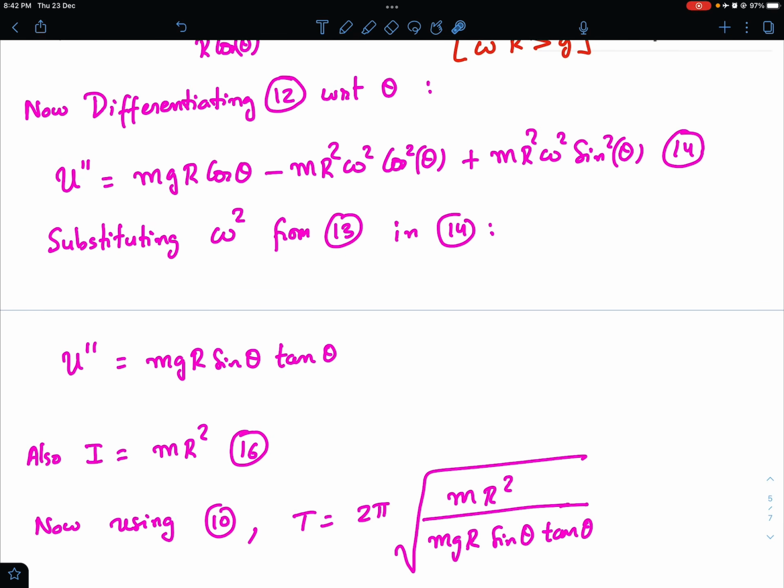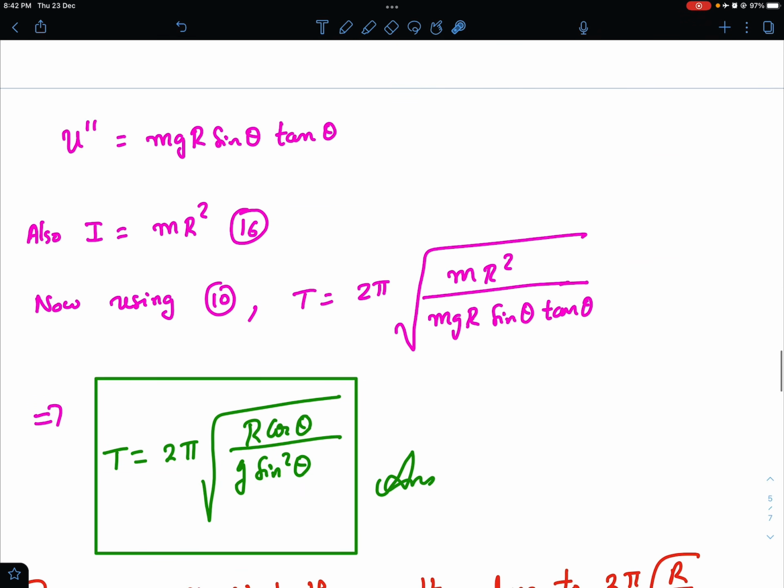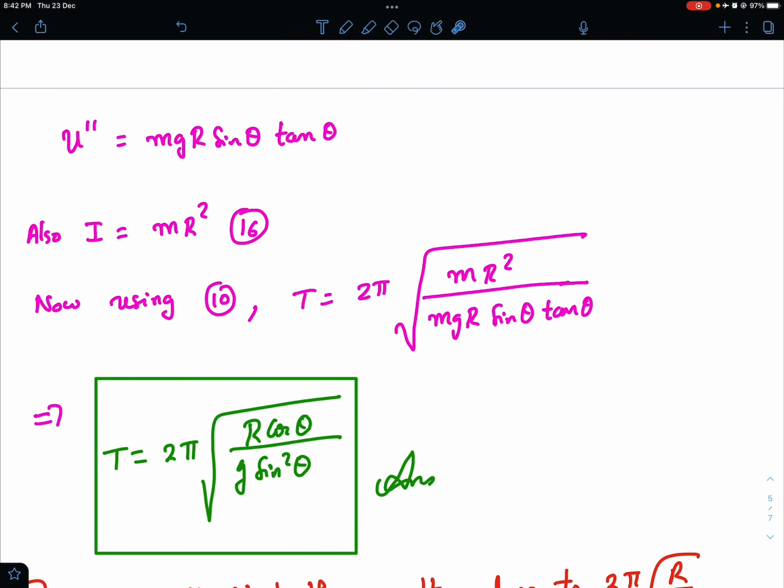So moment of inertia is mr square, and then using our magic formula we get time period is 2 pi under root of I upon u double dash. So just substitute that, cancel one m and cancel one r, and what are you left with? This is what you get for time period. T is 2 pi under root of r cos theta. See, this tan theta will become sin theta upon cos theta. So I've just taken that cos theta above. So 2 pi under root of r cos theta upon g sin square theta.